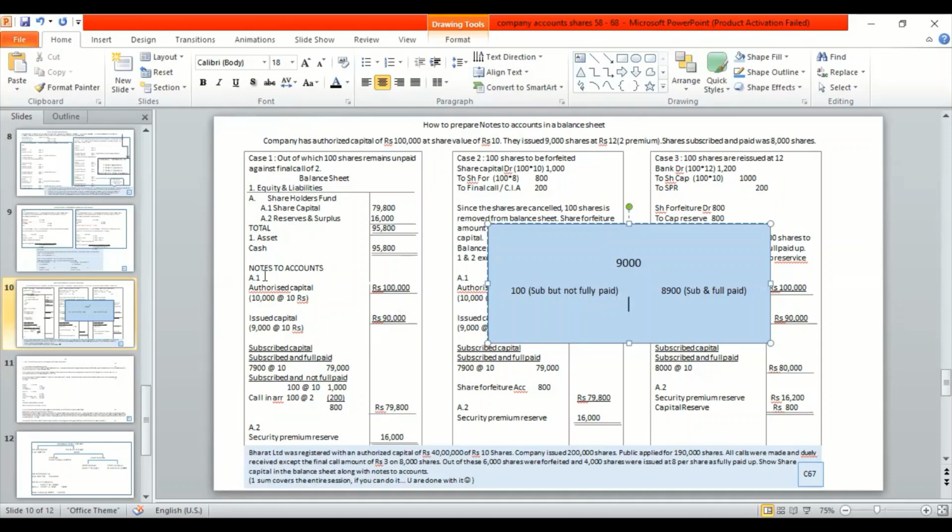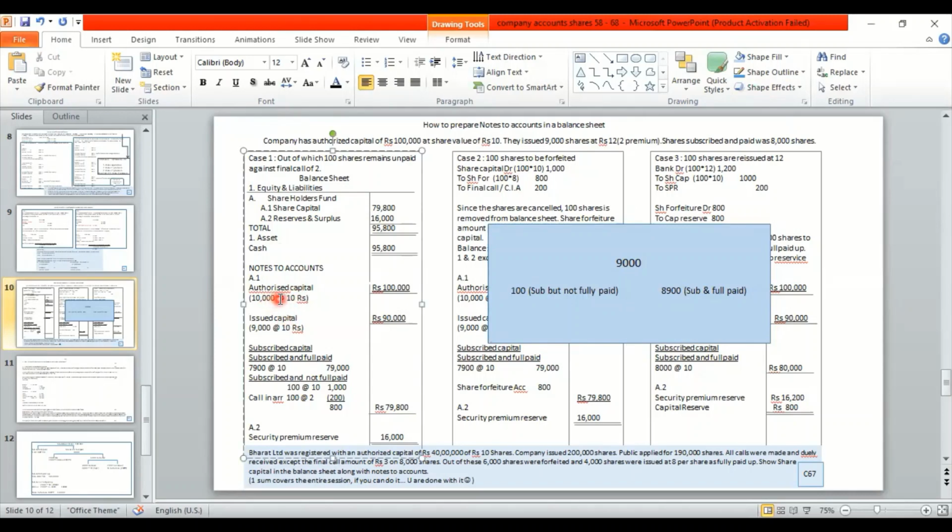This is the notes to accounts. In notes to accounts, it is basically the elaboration or explanation of this 79,800 what you got. But importantly, you have to use the authorized and issued capital very clearly. You have to mention it.